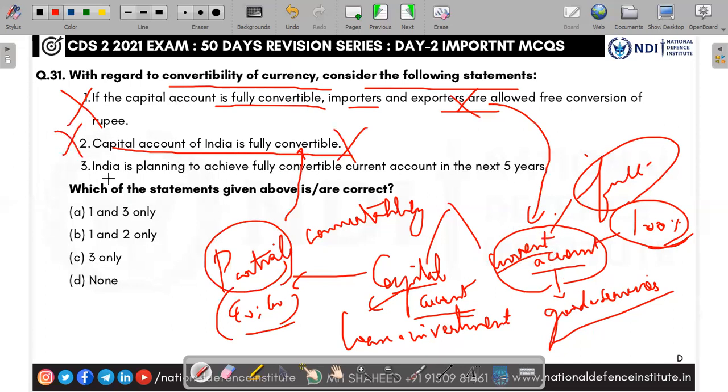Second statement is wrong. India is planning to achieve fully convertible current account in the next 5 years. Already it is fully convertible on current account. India is planning to achieve fully convertible capital account, trying, but the situation is not good as of now. Third one is also wrong. They're asking for the correct one. The answer is D, none.